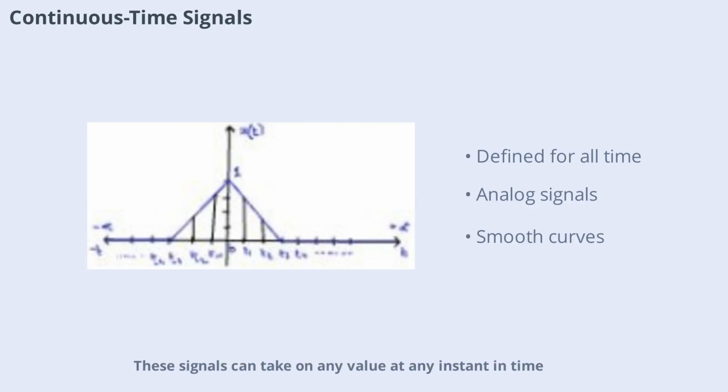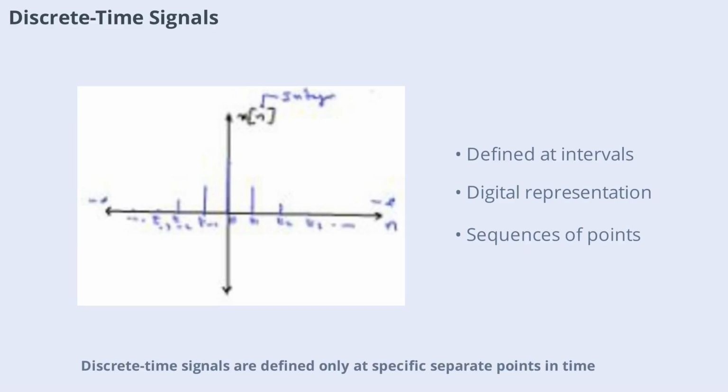Continuous time signals are defined for every value of time and are typically represented as x(t). These signals can take on any value at any instant in time, making them ideal for representing natural phenomena like sound, temperature, or voltage. Continuous time signals are the foundation for analog systems and are often visualized as smooth, unbroken curves on a graph.